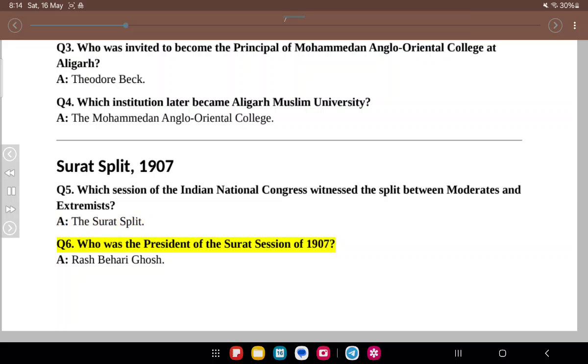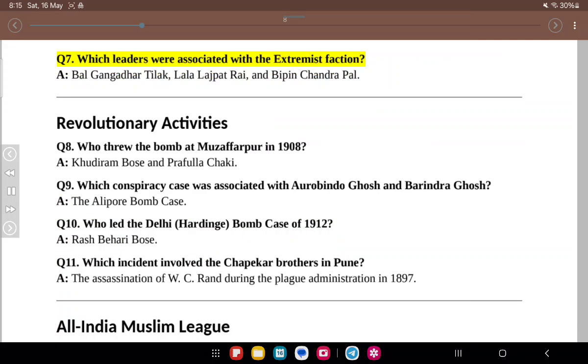Q6. Who was the president of the Surat session of 1907? A. Rash Bihari Ghosh. Q7. Which leaders were associated with the extremist faction? A. Bal Gangadhar Tilak, Lala Lajpat Rai, and Bipin Chandra Pal.